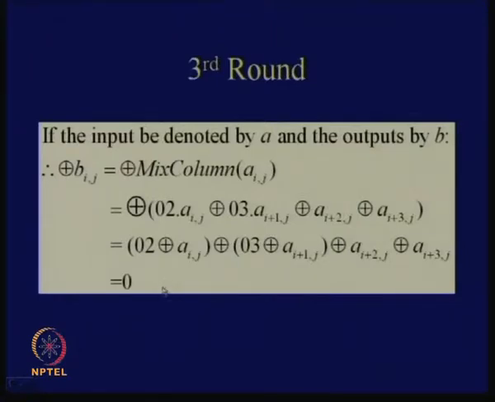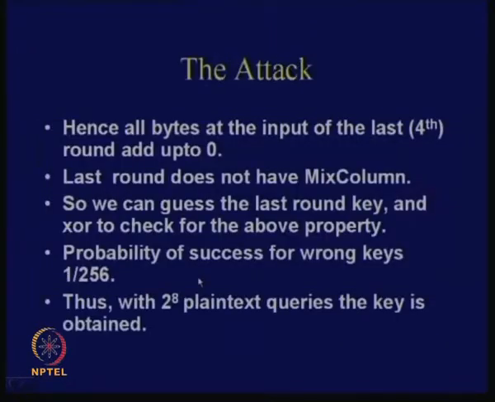Okay. So therefore if you add all the byte locations, the fact that you get back 0 doesn't change because of the third round mixed column also. Okay. But the sub byte will change it actually. And you know that in the last round, so if you consider a 4 round AES for example, then you know in the last round there is no mixed column, right.